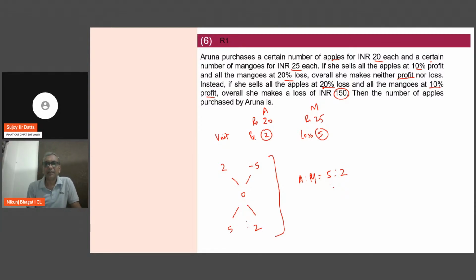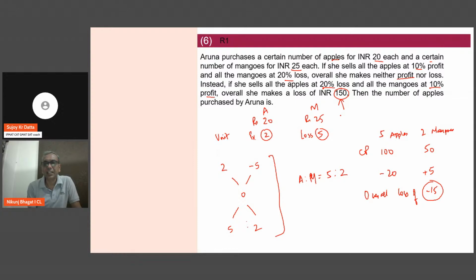So let's say I assume that I have 5 apples and I have 2 mangoes. So my CP for 5 apples is 100 and for 2 mangoes is 50. I'm making a 20% loss on the apples, so minus 20, and 10% profit means 5 profit on the mangoes. So overall, I am making a loss of 15 rupees.